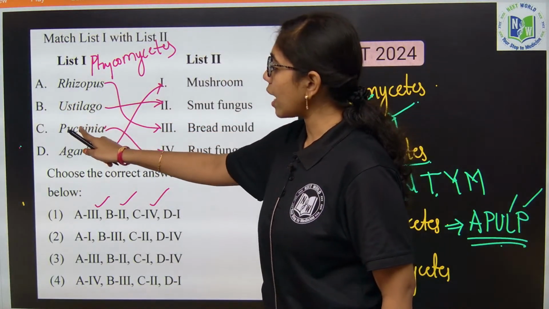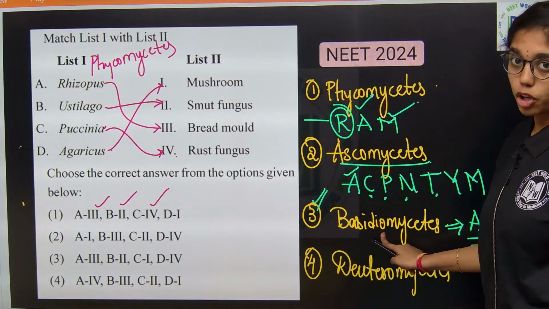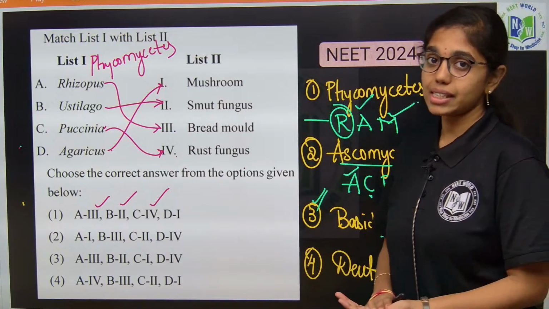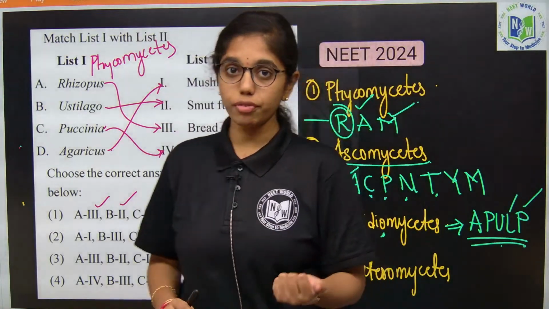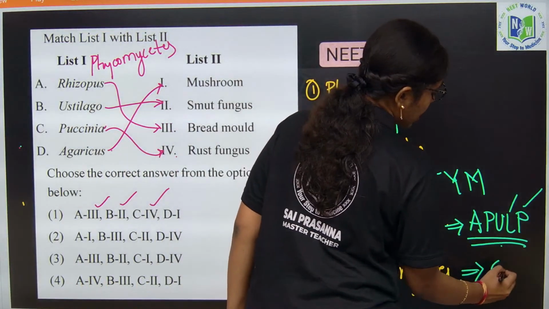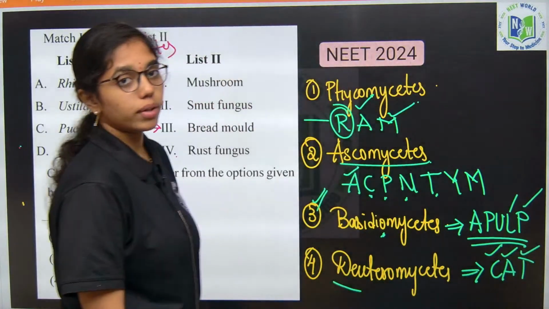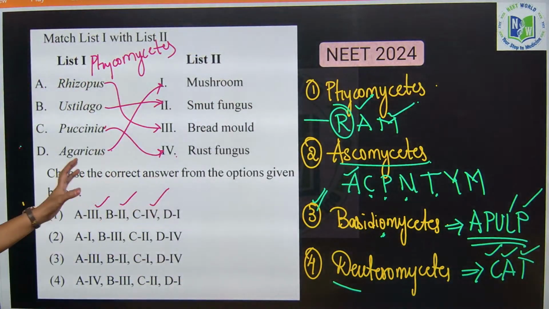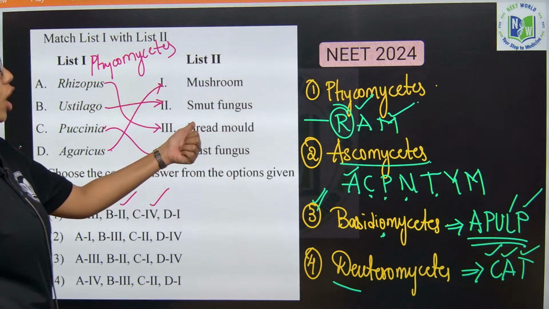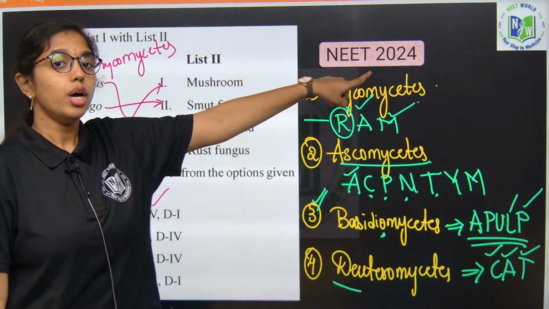Next, Eustylago, Puccinia, Agaricus, all the examples are given from Basidiomycetes only, and it has many synonyms when compared to other classes, like puff balls, bracket fungi. Okay. Deuteromycetes, the best mnemonic which I gave you is CAT, Colletotrichum, Alternaria and Trichoderma. So, this is all about the classes of the fungi and the examples of the fungi, common names of fungi. Based on this, the question has appeared in the year 2024.